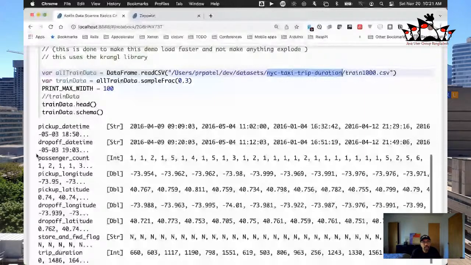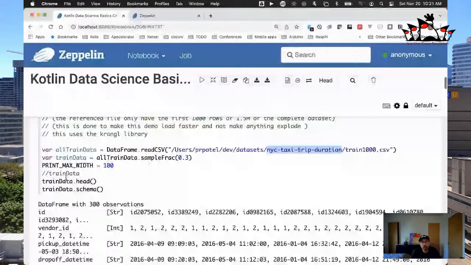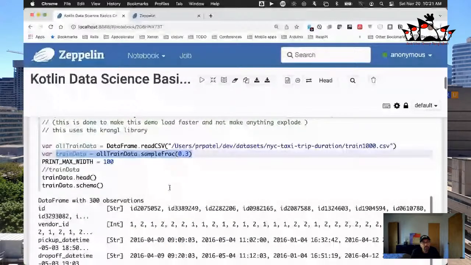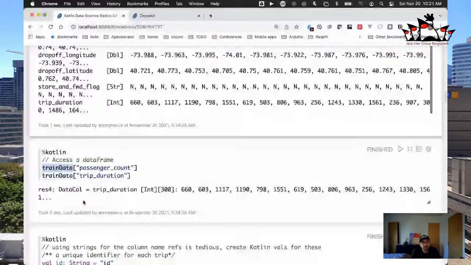And how do we access a data frame? So we've loaded up this stuff into this variable called train data. Again, that's up here. Let's scroll up a bit. All right, so we said this is all our training data. Go and read that in. But for what we're going to work with today, just take a sample of 300, or basically 1/3 of that data set, which had 1,000. So we'll get approximately 300 of these, since we said 0.3. And we put that into a variable called train data, right? Or training data.